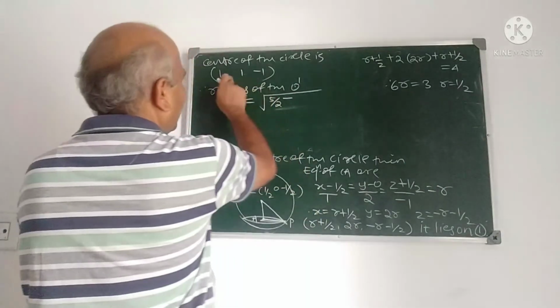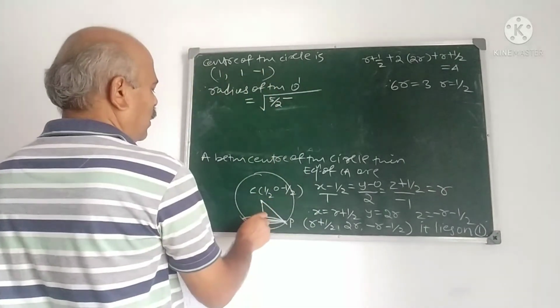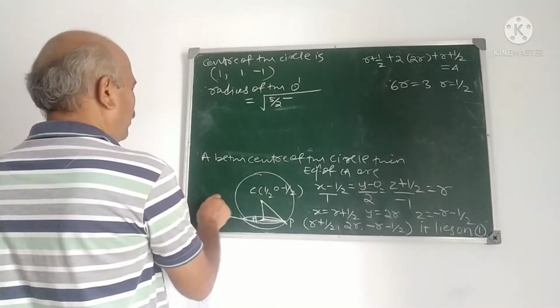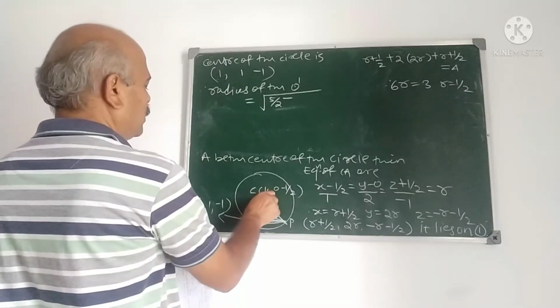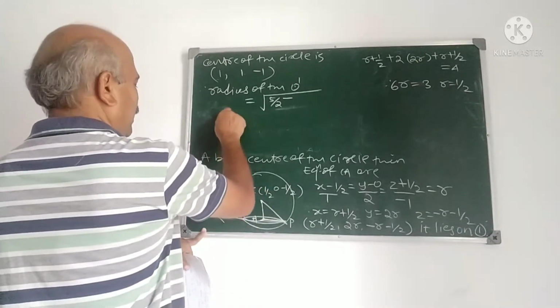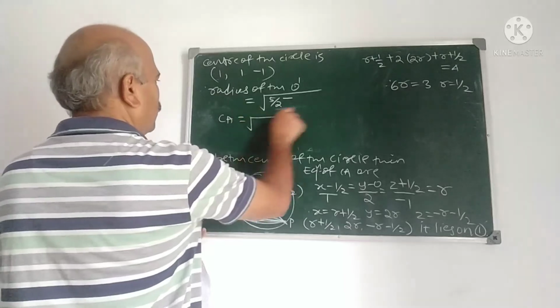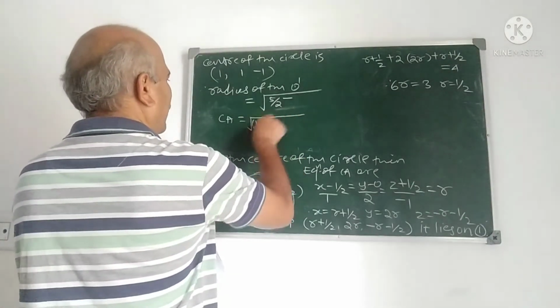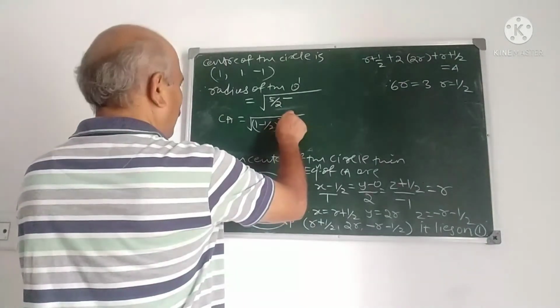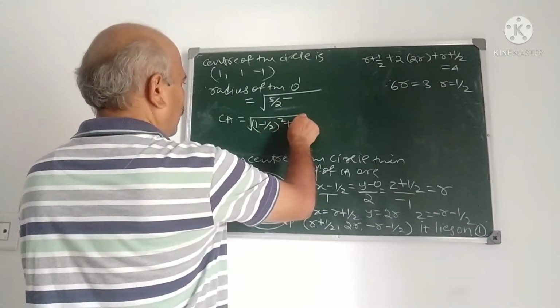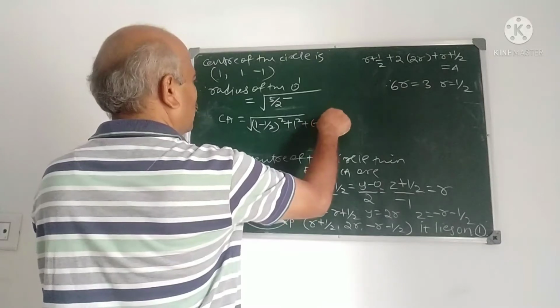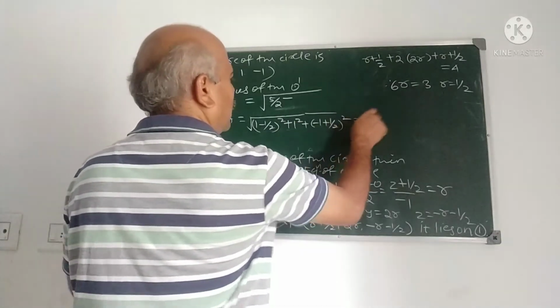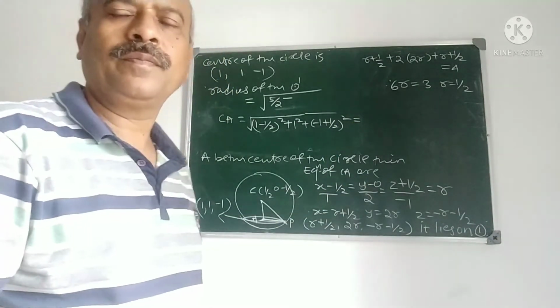What is A? A is 1, 1, minus 1. CA is square root of (1 minus 1 by 2) square plus 1 square plus (minus 1 plus half) square. This is CA.